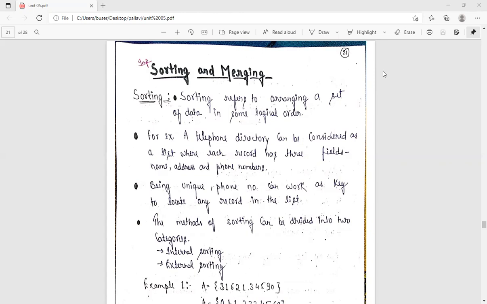What is the meaning of internal sorting and external sorting? We will also discuss what sorting is and what merging is. Sorting basically means that you sort a list, an array, a dictionary, or numbers. You take a number of elements and arrange them in some order, like 1 2 3 4 5 6. A sequence is called sorting. If we talk about A B C D E F G, this is a sequence of alphabets. And for numbers, 1 2 3 4 5 6 7 8.